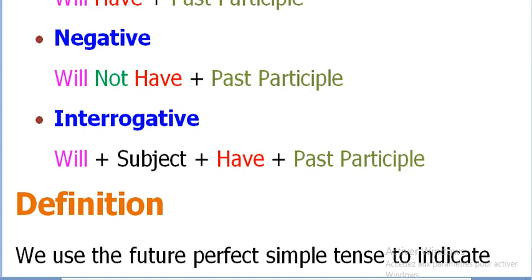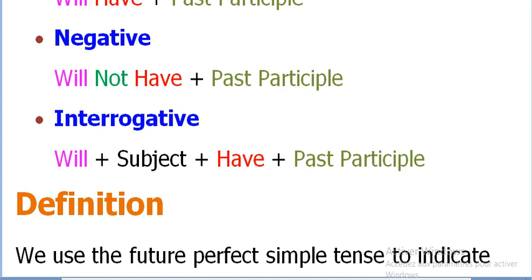Interrogative: will plus subject. You know why? Because it is interrogative. Plus have, as I have said, always unchangeable, plus past participle.